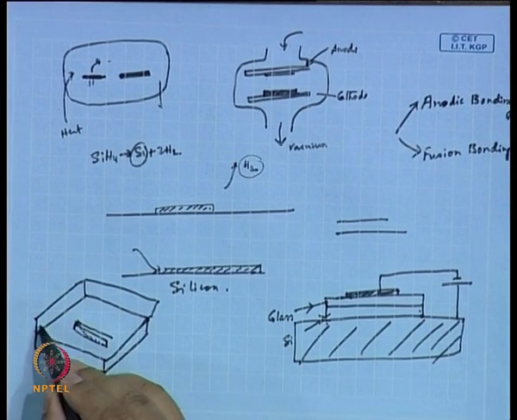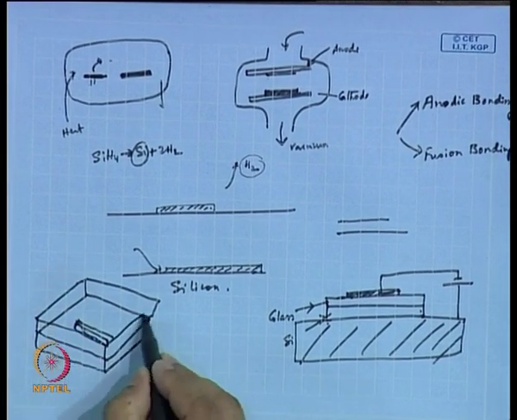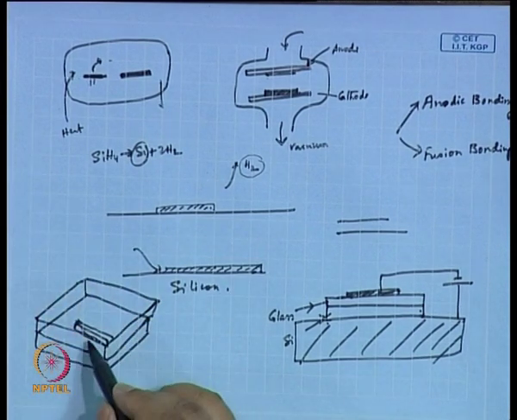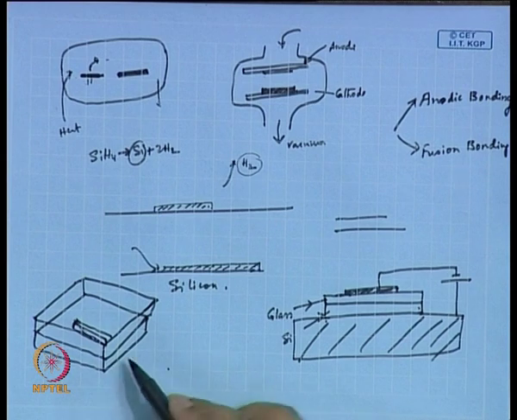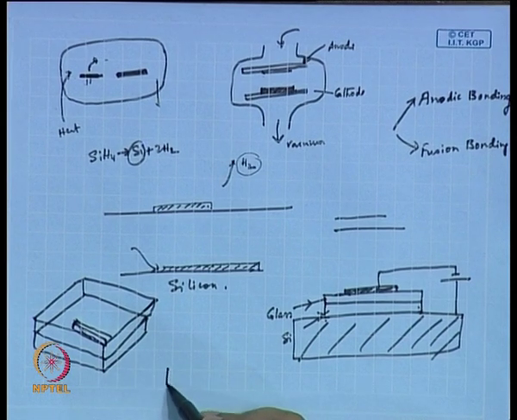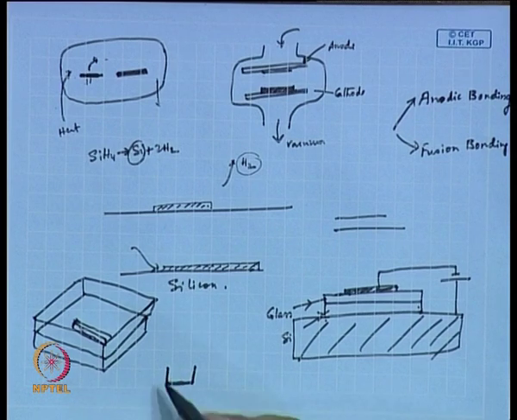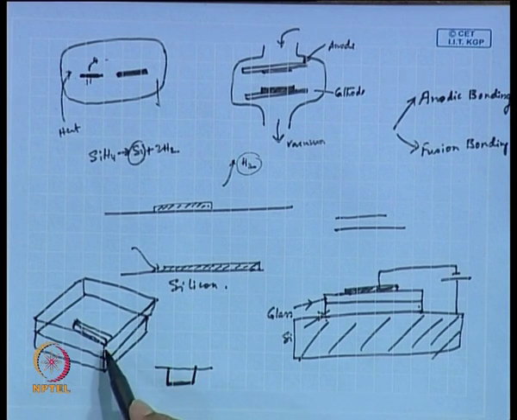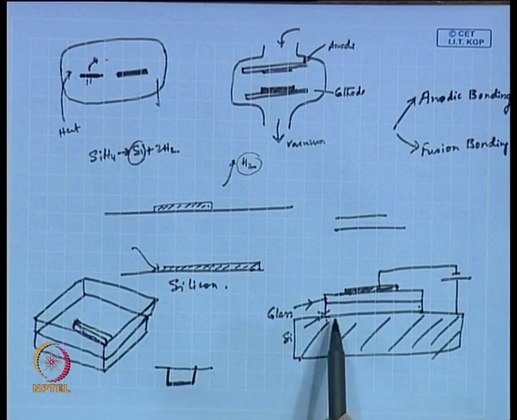This is a solid one. This is the second one, you are putting it on top, so that this channel, when you have done the etching, either this or at an angle. Now, you have to cover this, then only the channel will be complete. That is exactly what you are doing here.